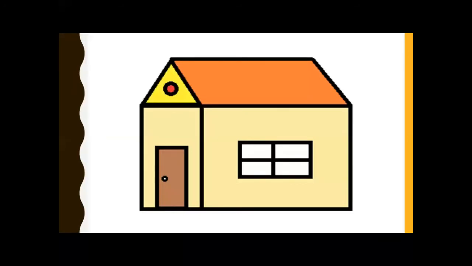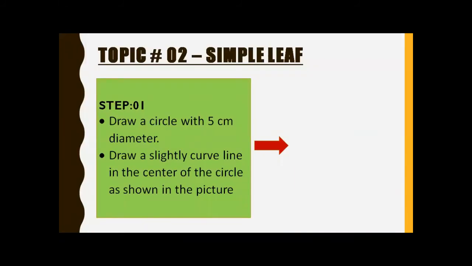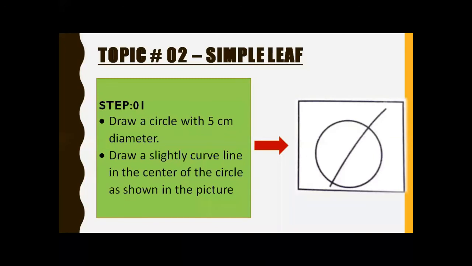Leaves. Very good. The next topic, the second topic, is the simple leaf. In the first step, draw a circle with 5 centimeter diameter. This is the 5 centimeter diameter. Look at here, the diameter is 5 centimeter. Draw a circle with 5 centimeter diameter.